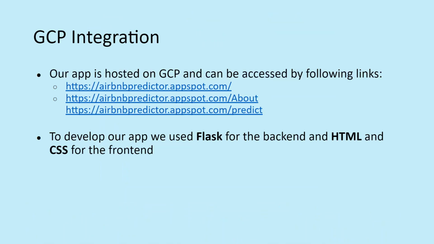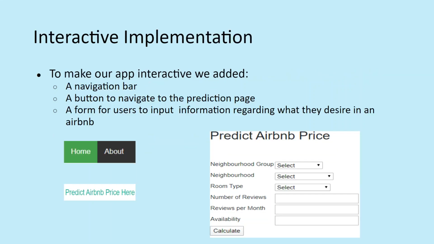Now moving on to the cloud portion, where now that we had a stable model, we could integrate it into the Google Cloud platform. So the app is hosted on GCP, and to develop our application, we use Flask for the back-end portion, and for the front end, we use HTML and CSS. To make our application interactive, we decided to implement a navigation bar, stylistic button to navigate to the prediction page, and a form that users and clients can use to input information based on their preferences for their Airbnb. So I can go ahead and show the application that we implemented.